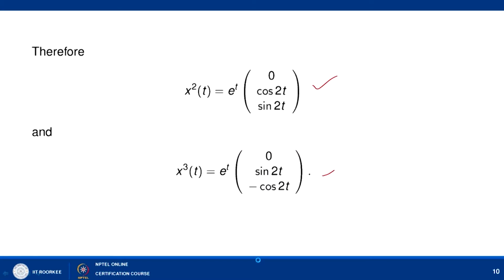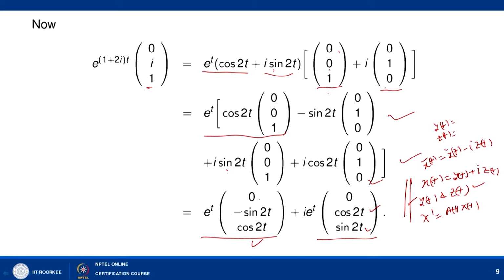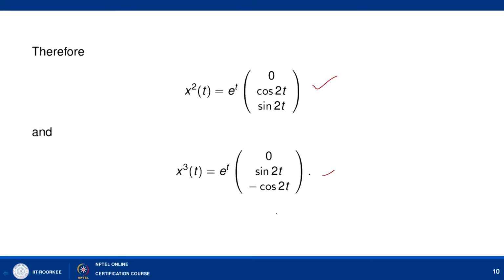So, here we may observe that x3(t) I have written as e^t (0, sin 2t, minus cos 2t), but here it is just minus different. So, it is (0, minus sin 2t, cos 2t), but in any way if x3(t) is a solution, then minus x3(t) is also a solution of x' equal to A(t)x. Okay, so with this we can say that x2 and x3 are two linearly independent solutions of x' equal